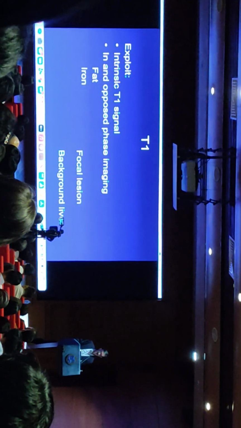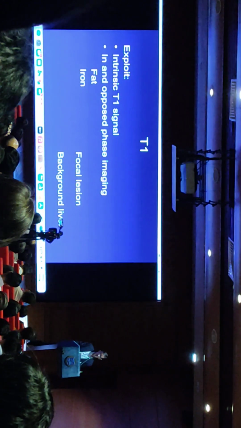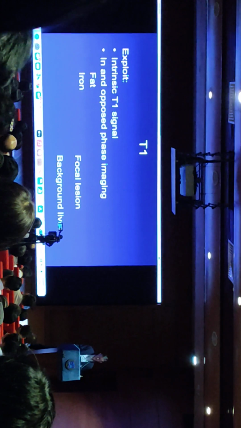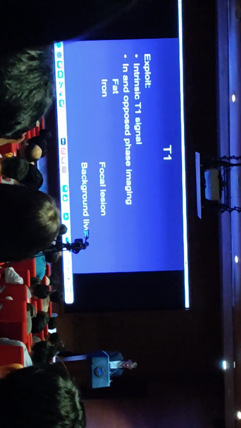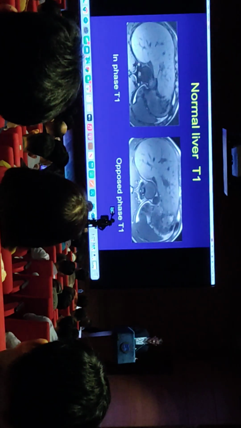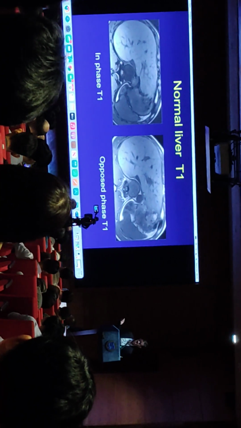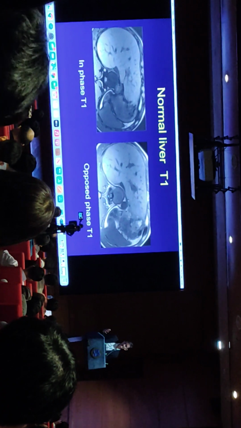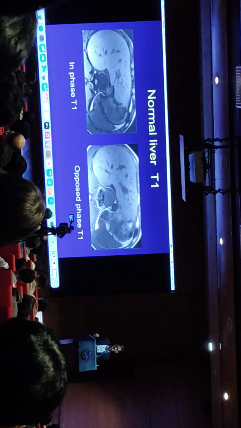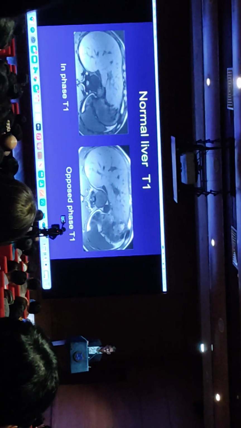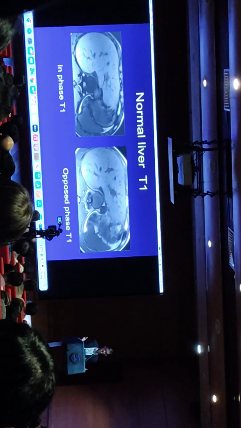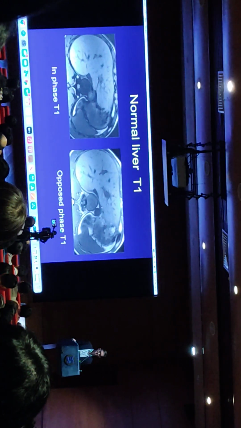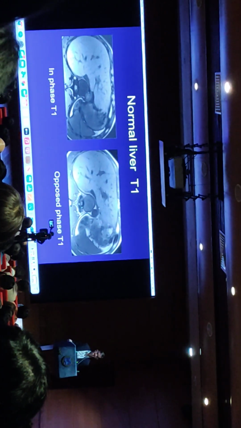So as I've said, we're exploiting both the T1 signal of the lesion itself, but we're also looking at the T1 signal of the background liver to ask ourselves whether there's fat or iron deposition. And here is an in and out of phase image of a normal liver. And although it's normal to store iron and fat in the liver, the amount of fat that's deposited is usually relatively low, and you don't see more than about a 5% change in signal between in and out of phase imaging in a normal liver.